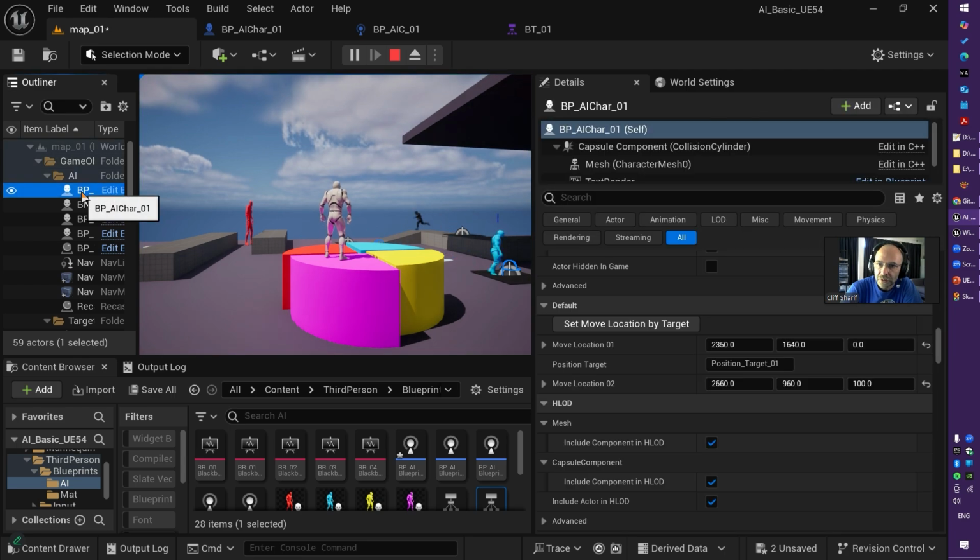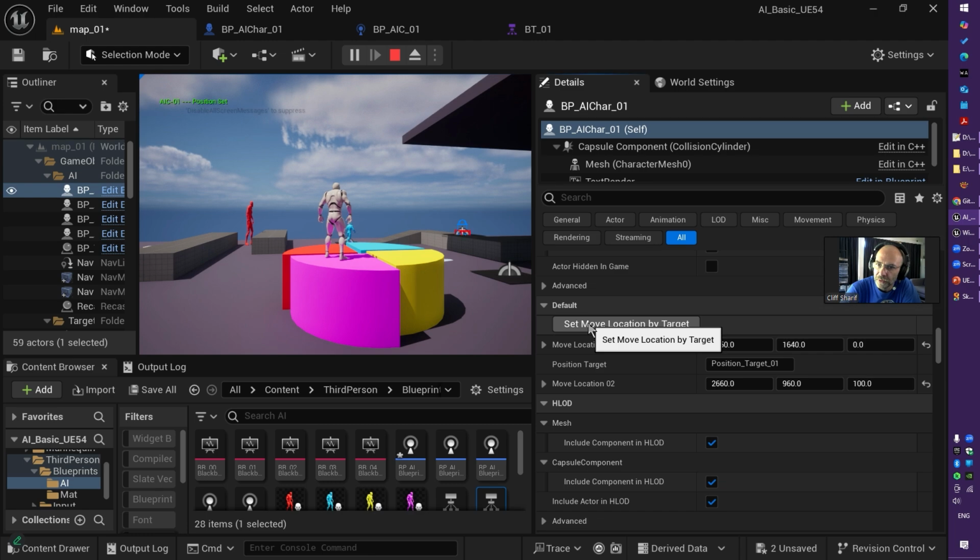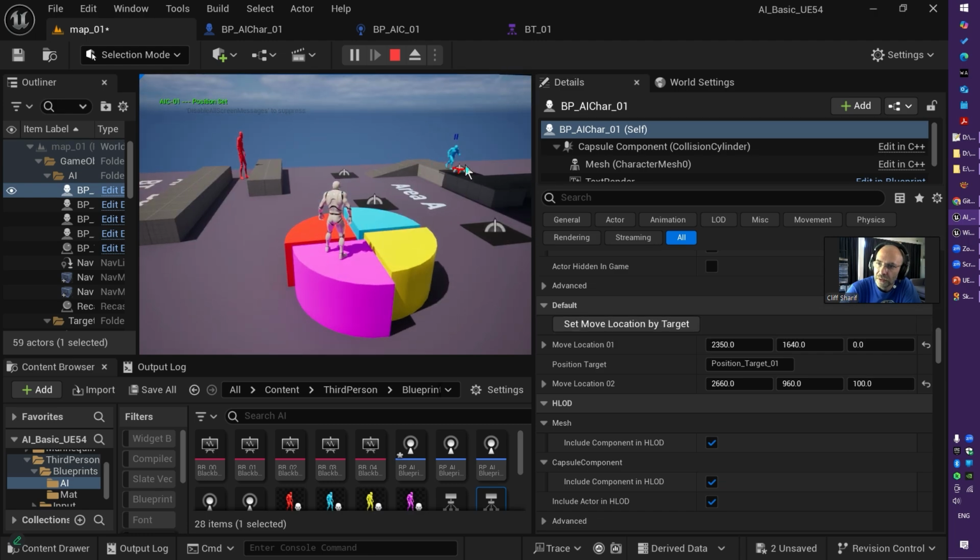And if I run it, grab my character 01, set move location by target. Here we go, set move location by target. This is the event I already made, and if I click on this, this is the destination, and this guy starts moving. So this is how you activate your AI, your behavior.